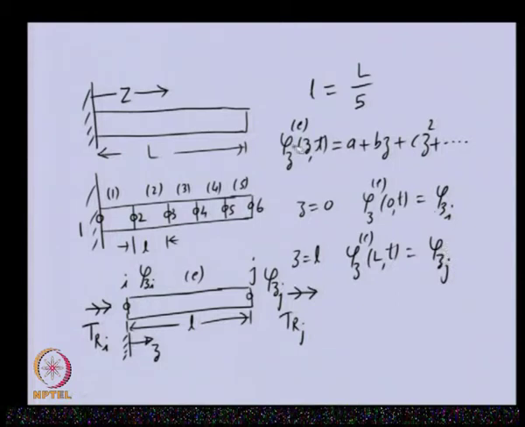So, this particular solution can be written in a more general form like this: phi z element (z, t) is equal to some functions which are functions of z. There could be several functions.